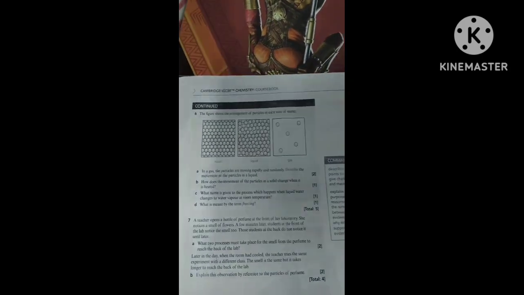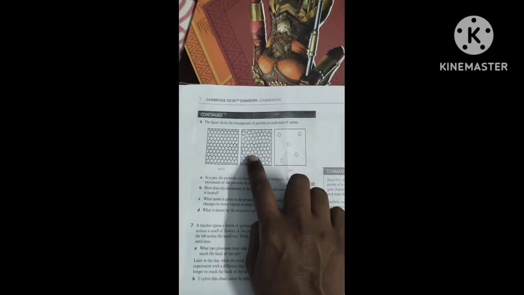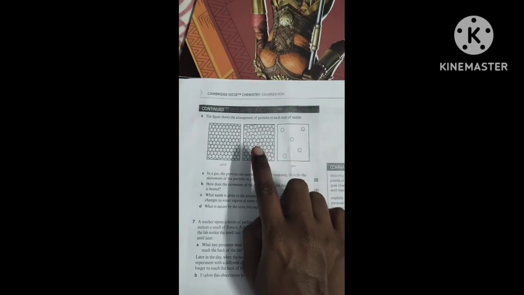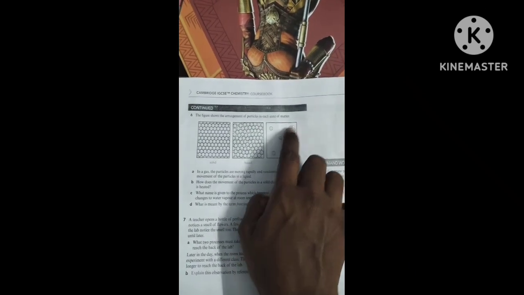See here, this is gas, liquid and solid. In a gas, the particles move rapidly and randomly. Describe the movement of the liquid. Liquid particles slide past each other and are closer than in the gas. So sliding past each other is important. They can slide past because they are closer than the gas. They cannot move randomly because they could be obstructed. So those two things should be included: sliding past, and closer than the gas particles.